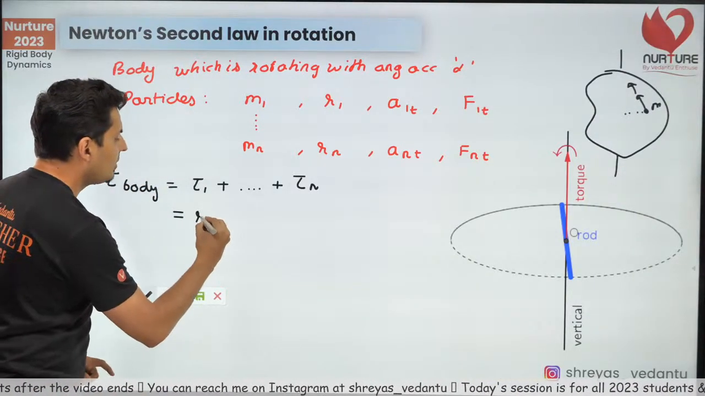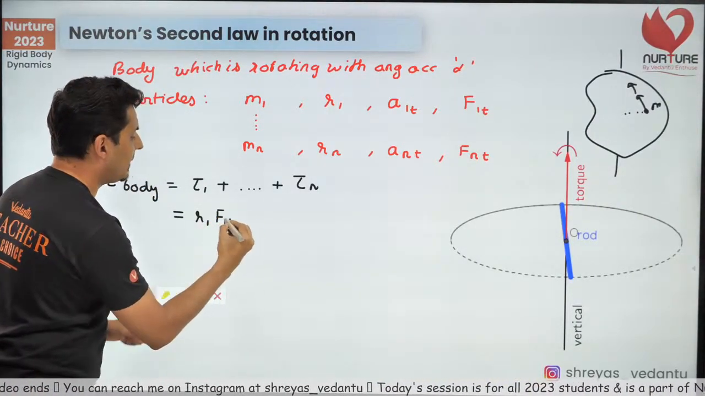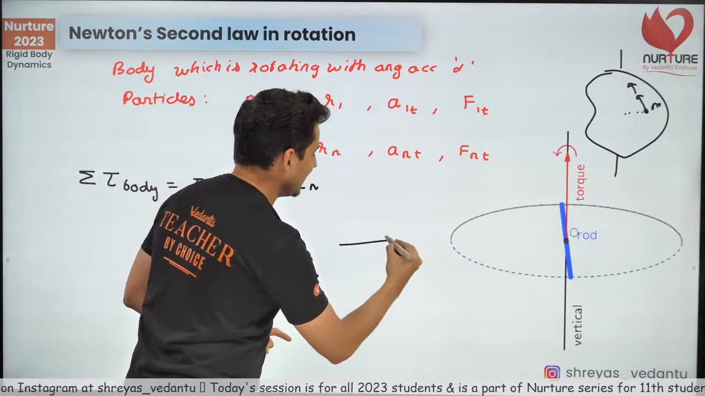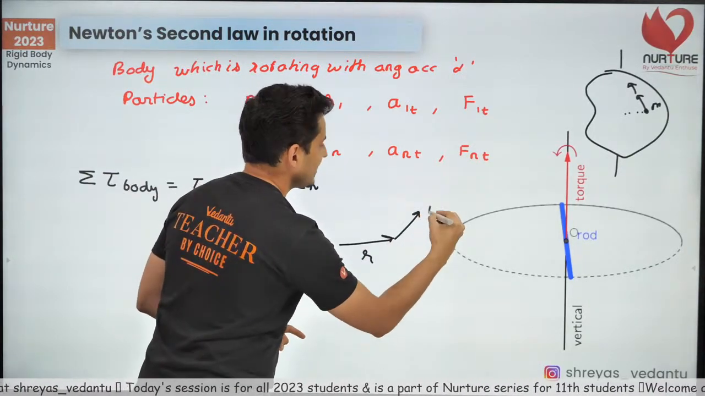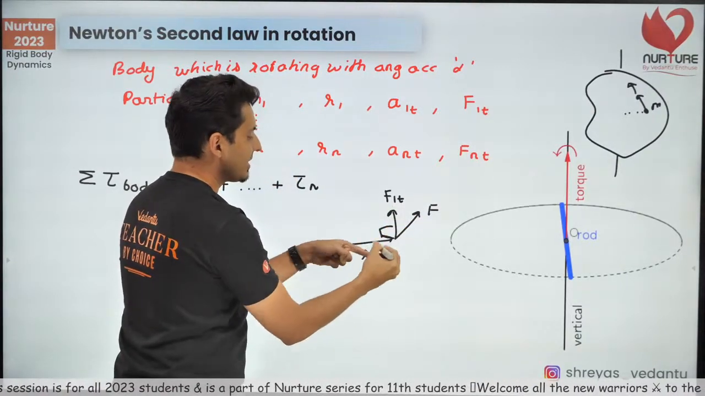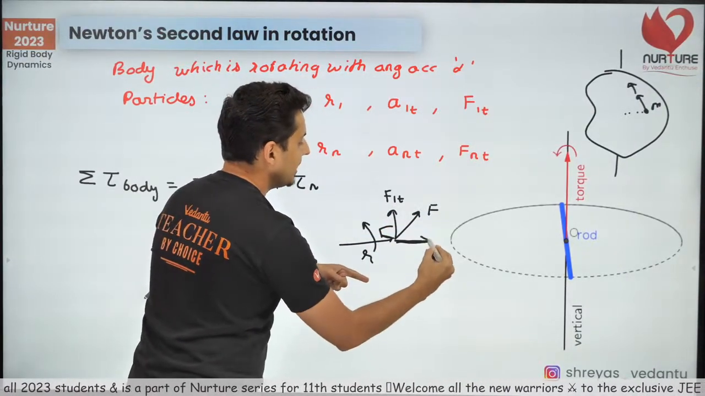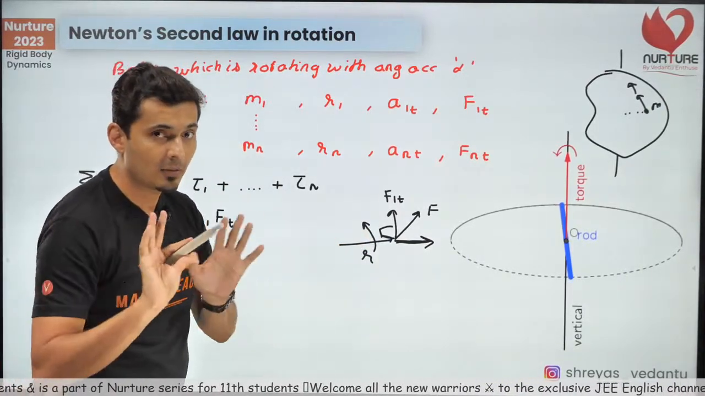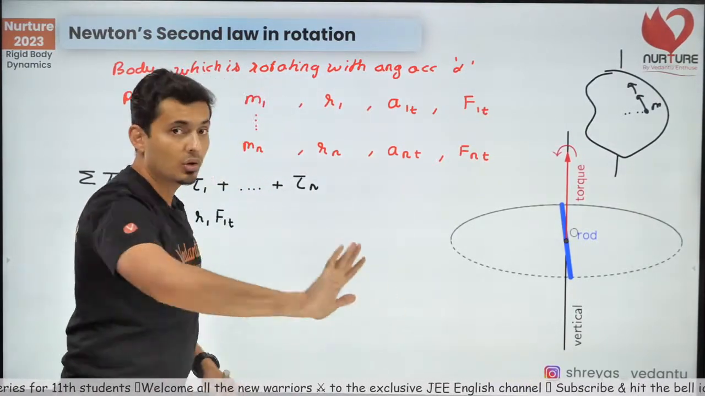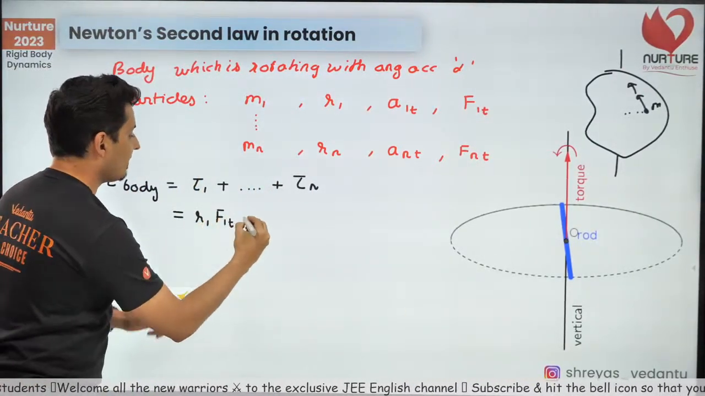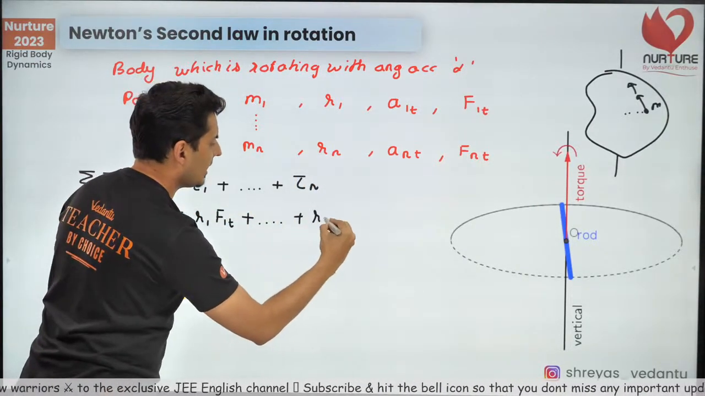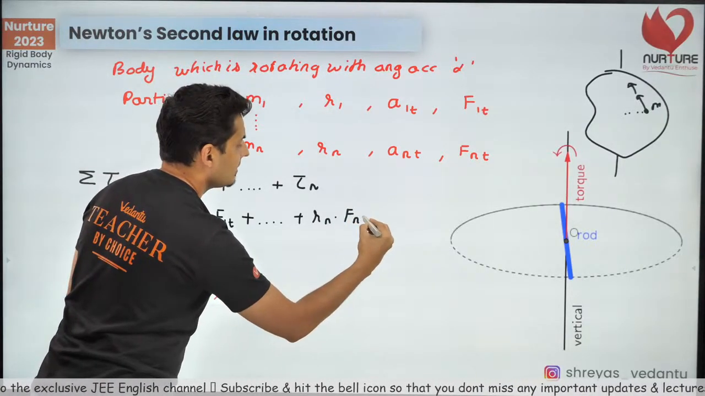What is torque 1? It will be r1 into the force perpendicular to it, which is the tangential force. Remember, out of the two components, when you have this as the r, and if this is the force, this one will be the perpendicular force. That perpendicular force is what causes the torque. This component will never cause any torque. Only the force perpendicular to r causes the rotation. So r1 F1t plus r2 F2t, and the last term will be rn Fnt.